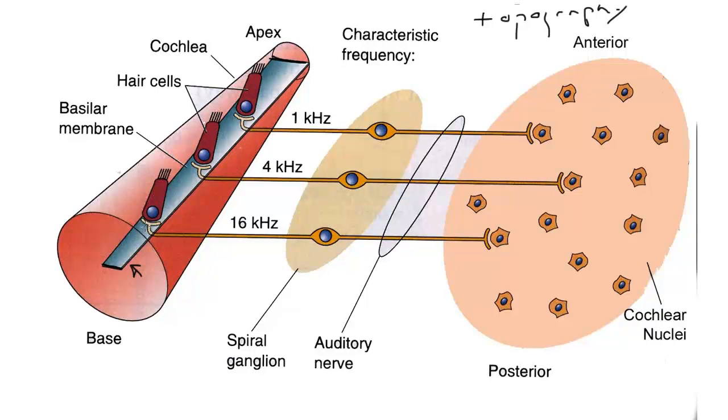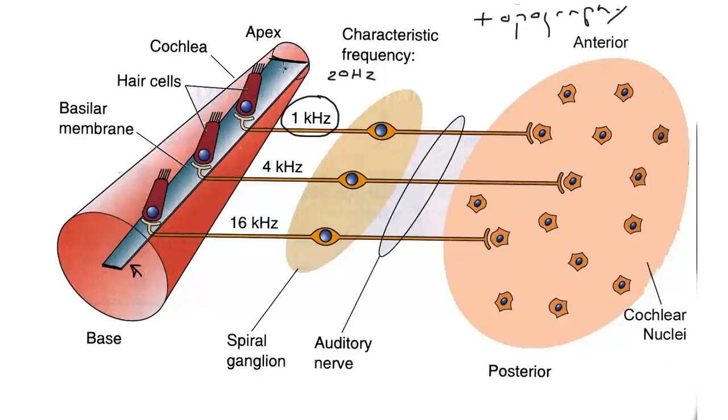A hair cell that sits very close to the base will respond to relatively high frequencies. Humans respond all the way up to 20 kilohertz, so 16 is a high frequency. Whereas neurons that are sitting down here by the apex are going to respond to low frequencies. Humans respond to about 20 hertz, or 20 cycles per second. 1 kilohertz is 1,000 cycles per second.